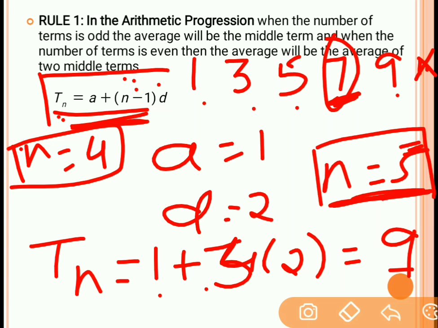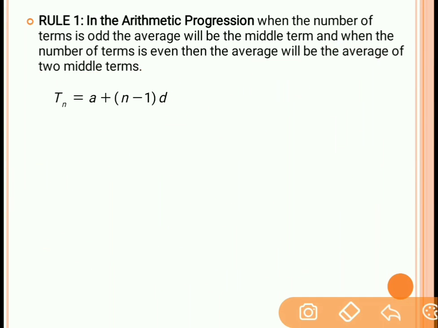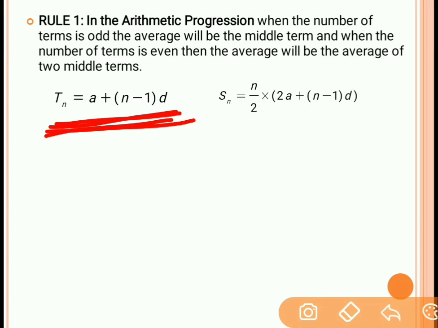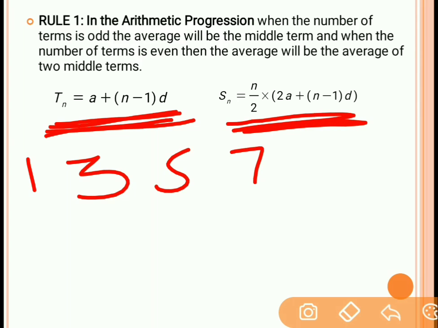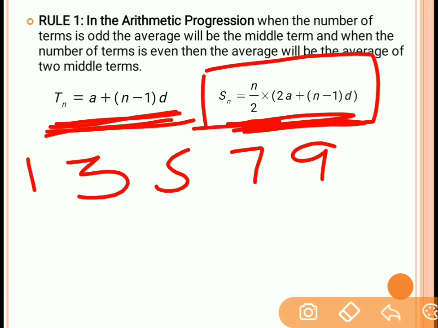Fine. So in this way, we can find the nth term of that group. Now let us understand the second term over here, that is the sum of n terms in the arithmetic progression. This formula is only for the group in which the data are in arithmetic progression. Let's say we need to find the sum of numbers in the arithmetic progression. Let's take this same example, 1, 3, 5, 7, 9. Now what is the summation of all the numbers inside that group? It will be 1 plus 3 plus 5 plus 7 plus 9, so you will get one value. But we will go with the formula to justify that it is correct.